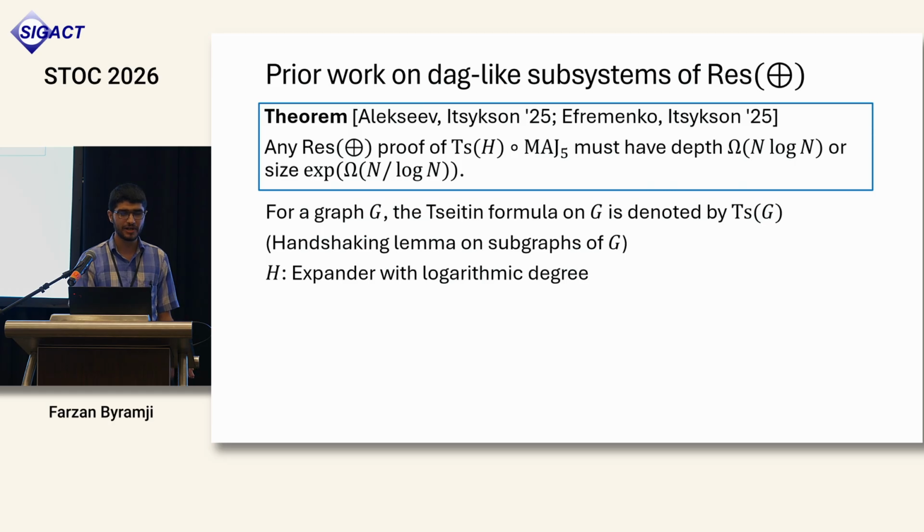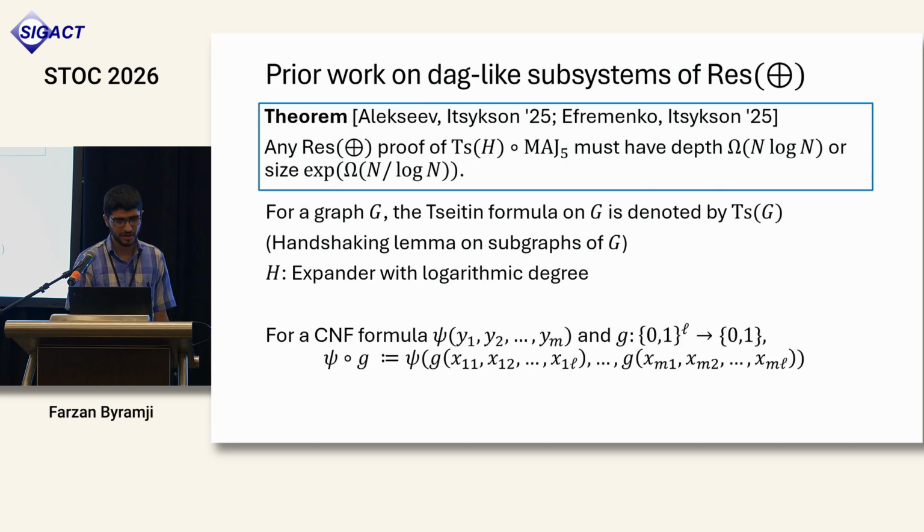And this is some encoding of the handshaking lemma on subgraphs of G. Concretely here, the graph that we need is that it should be an expander with logarithmic degree. And then we compose the Satan formula with the 5-bit majority gadget in the standard way. So for any CNF formula psi on some y variables and gadget g, their composition is obtained by replacing each y variable by g applied to a fresh set of x variables.